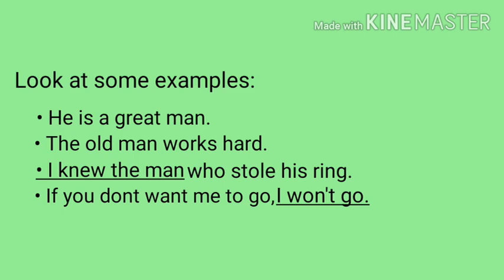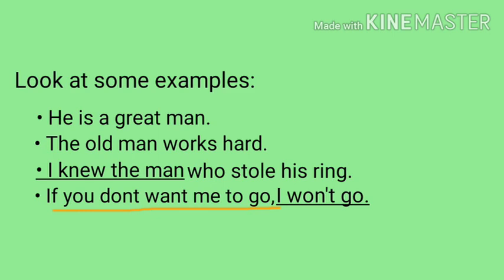If you look at the clauses individually, you see that the independent clause gives you a complete thought, whereas the other clause in the sentence does not give us a complete meaning. For instance, if you don't want me to go, then what?